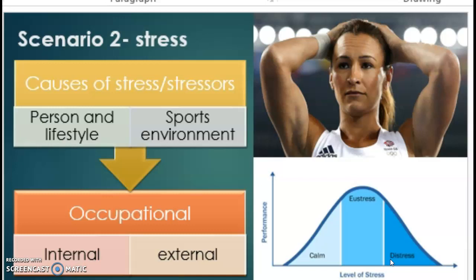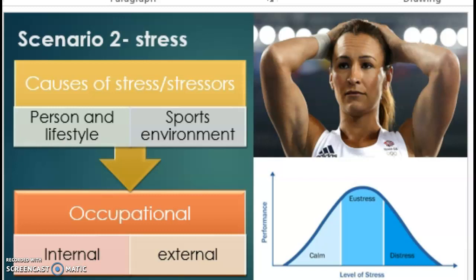This is due to the fact that the scenario states that Rachel thrives on the atmosphere and receives many Player of the Match awards. This therefore clearly shows us that Rachel is experiencing eustress during these games, as she is performing to the best of her ability, as well as thriving with the pressure and receiving rewards like Player of the Game in order to reinforce this high performance.